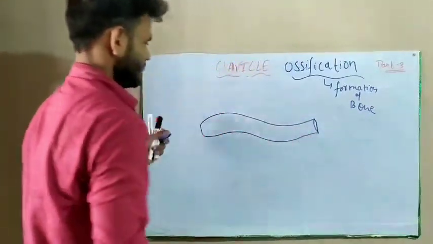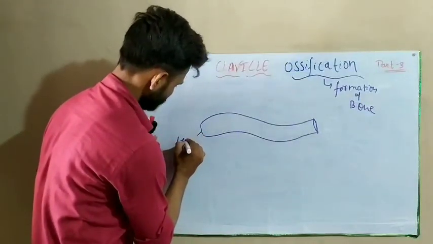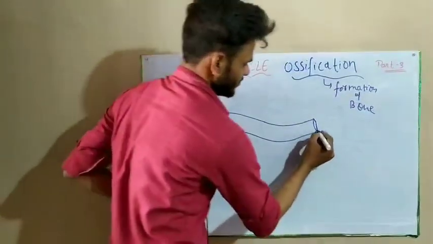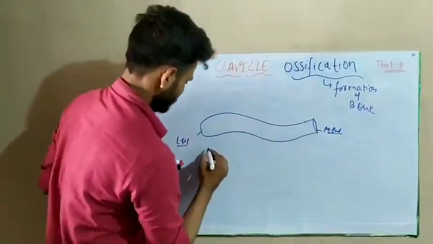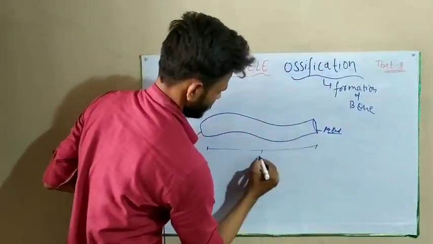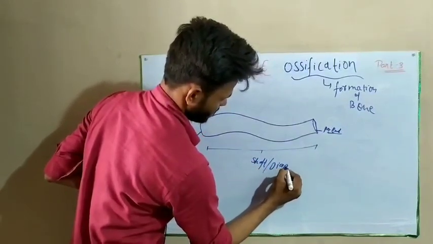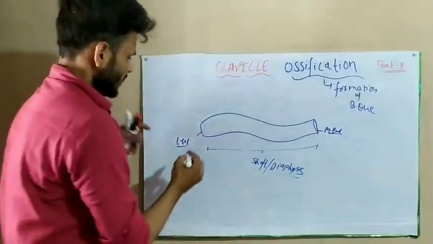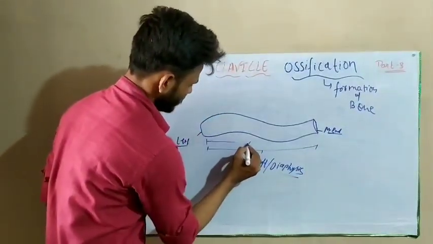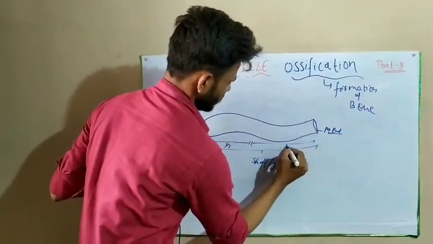This is the lateral end of the clavicle, this is the medial end of the clavicle, and this is the shaft, or diaphysis. Our clavicle is divided into the lateral 1/3 part and the medial 2/3 part.